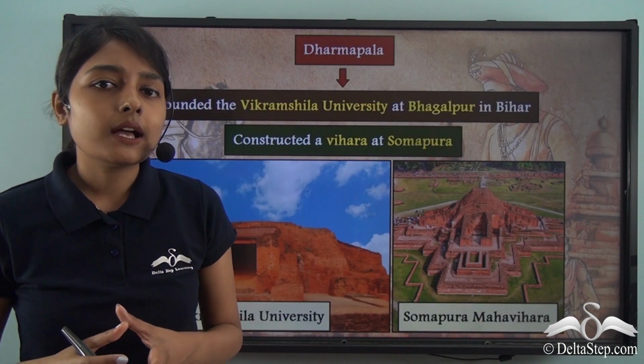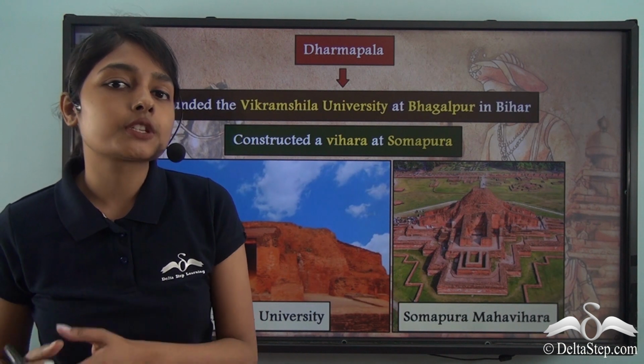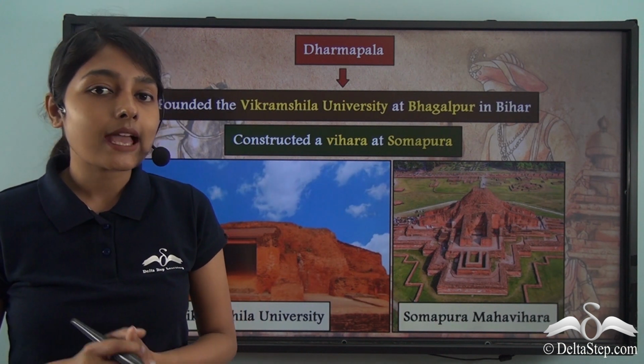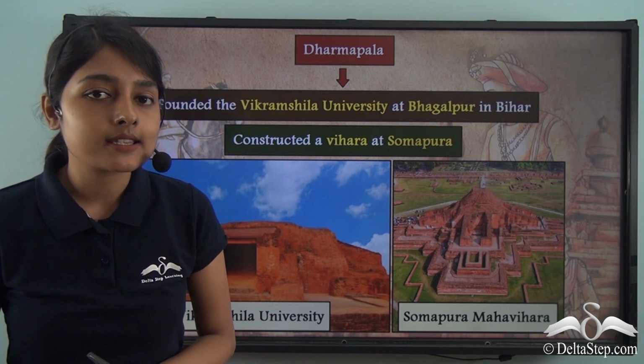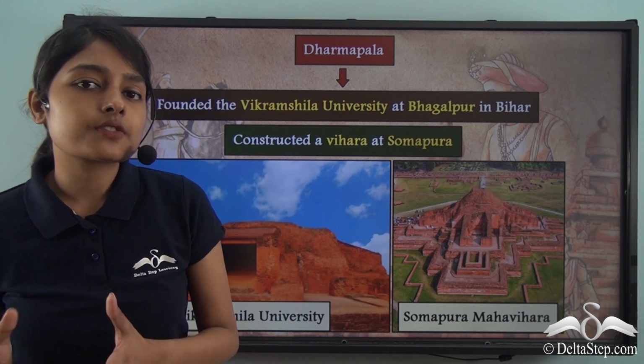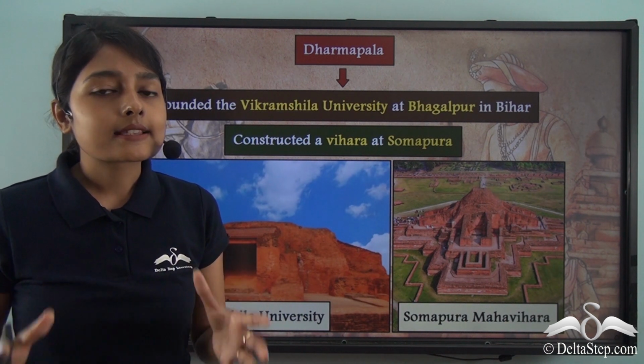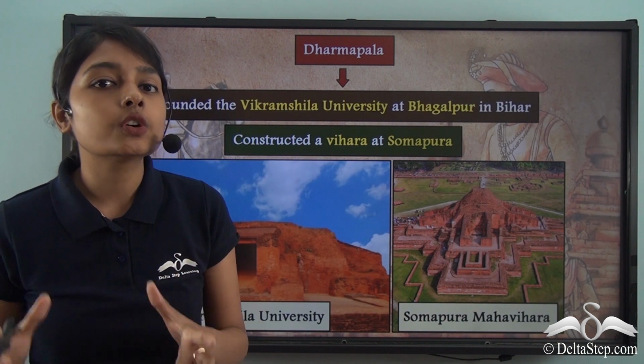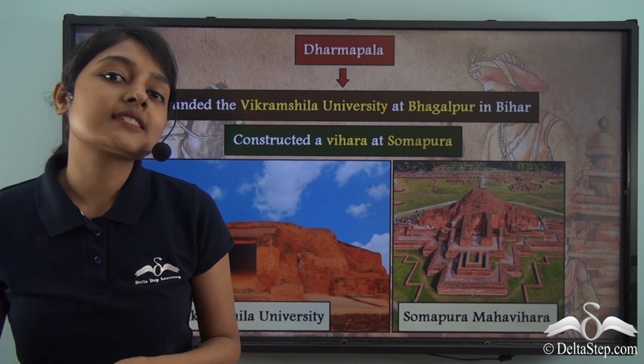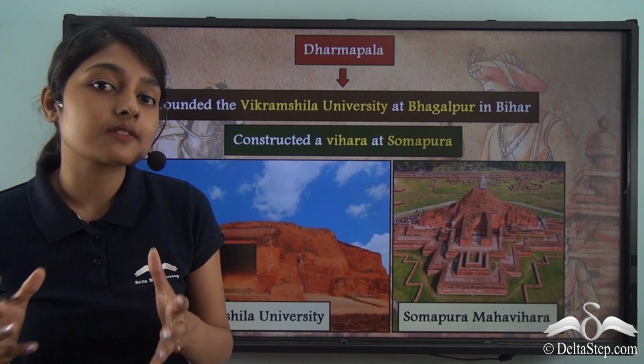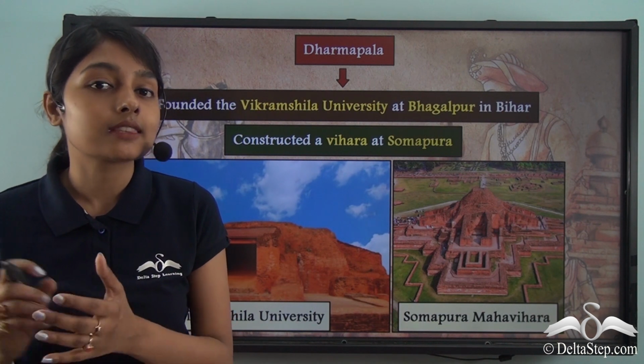Now Dharmapala did a lot of important things when he was ruling as the ruler of the Pala dynasty. He is credited with the construction of a lot of things. As a powerful ruler, he also needed to keep himself safe in the pages of history, which is why he needed to construct certain things.